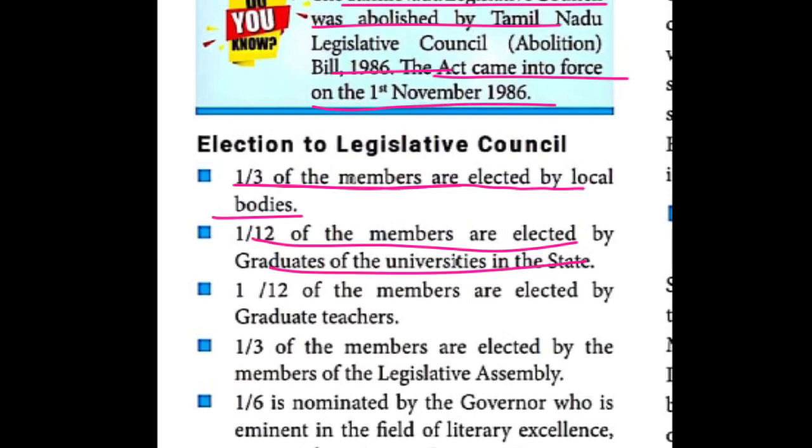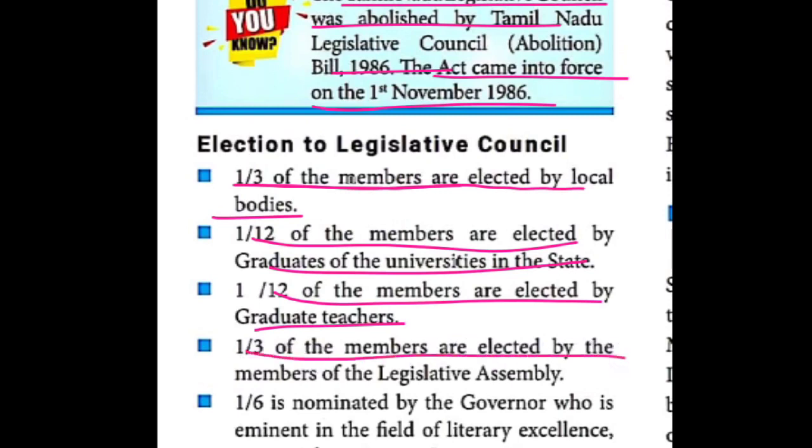Okay, 1/12 of the members, they were elected by the graduates of the universities. The next 1/12 of the members are elected by the graduate teachers. This one is university level, and this one is school level, they were elected, the members of the legislative council.